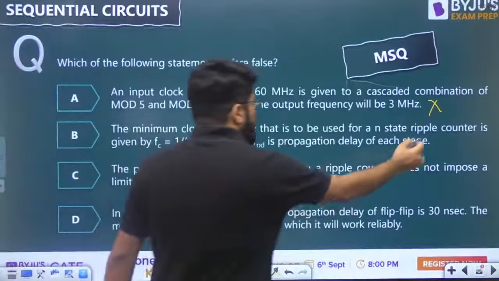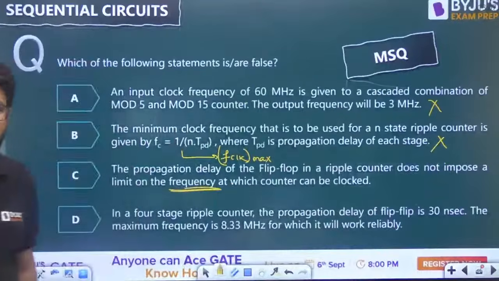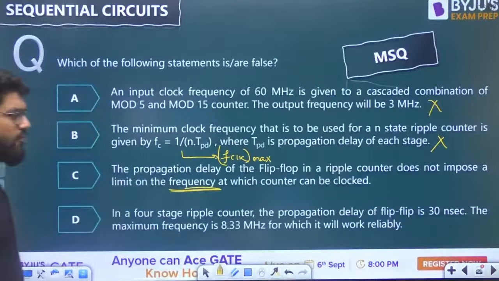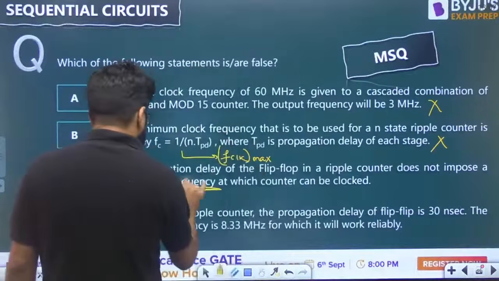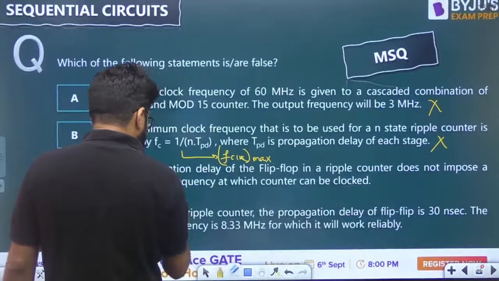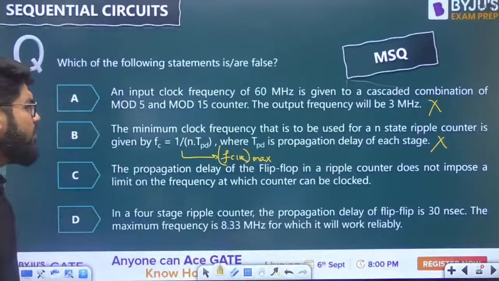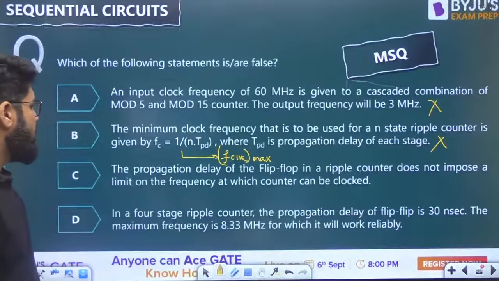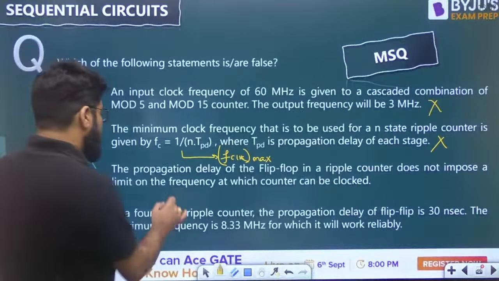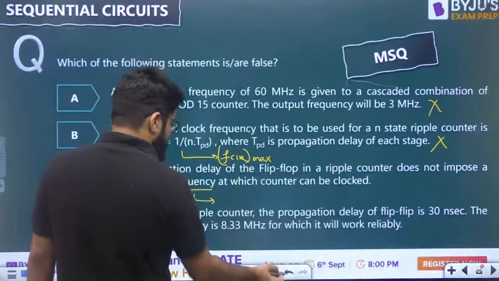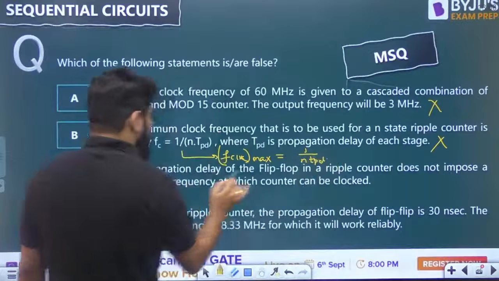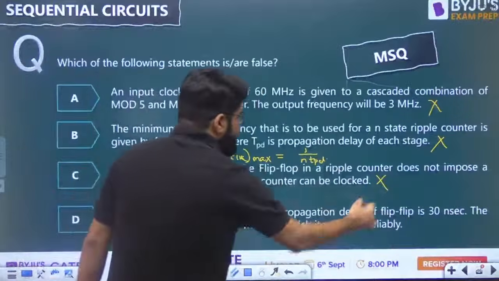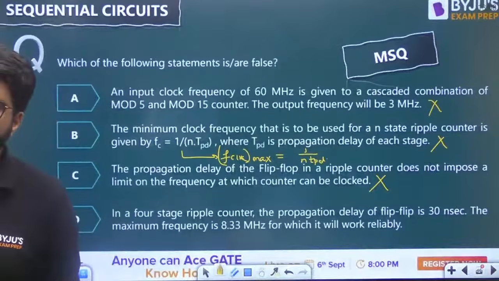B is also wrong. We have to be very specific about the words. Propagation delay of flip-flop in ripple counter. What is the propagation delay? The propagation delay of the flip-flop in a ripple counter does not impose a limit on the frequency at which the counter can be clocked. Let us check how the frequency can be clocked, and that is given by 1 upon n TPD, where TPD is the propagation delay of the flip-flop. So this is also wrong.